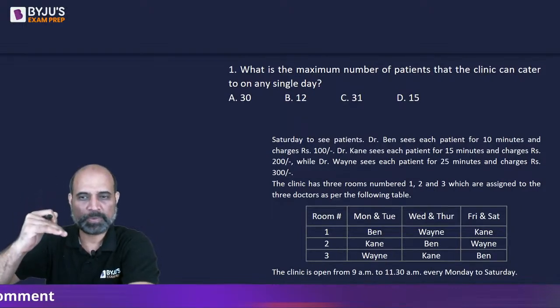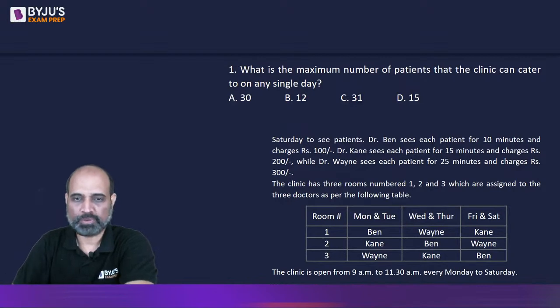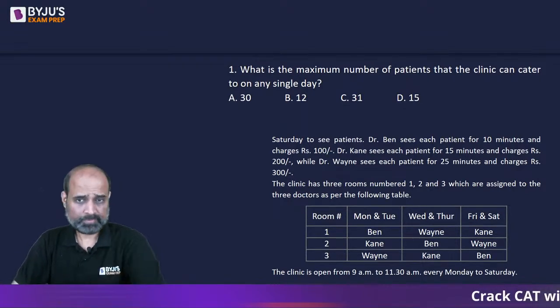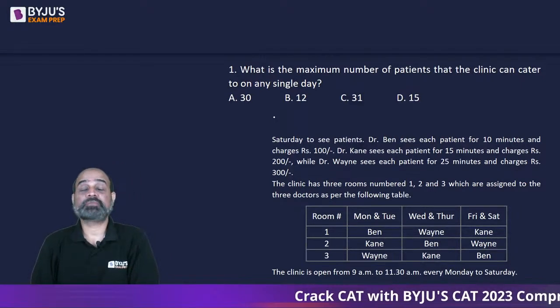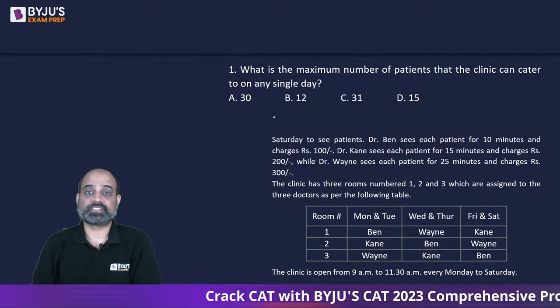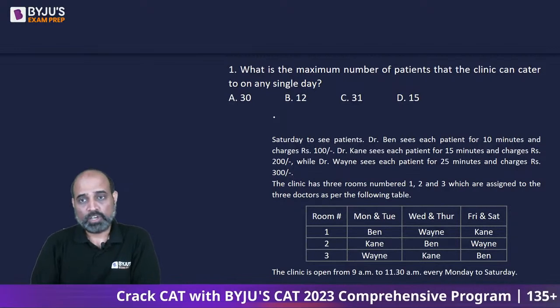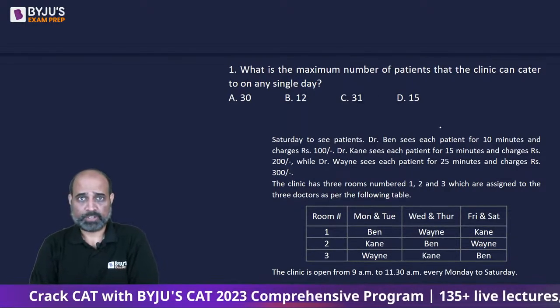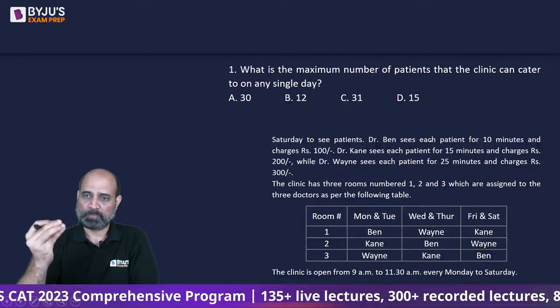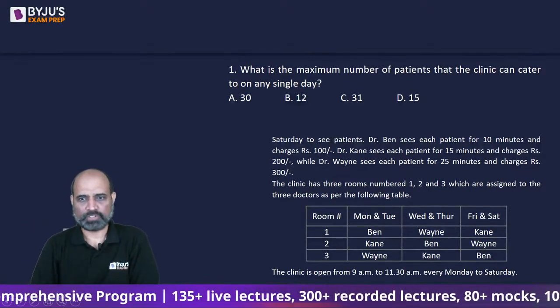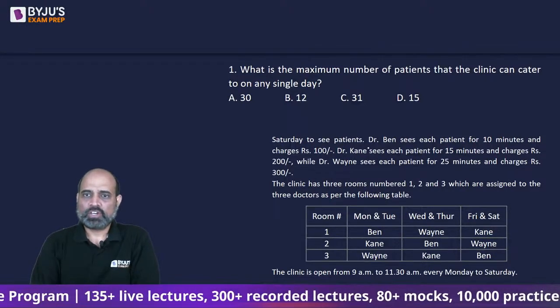The clinic is open from 9 a.m. to 11:30 a.m., that part has now come up. Okay, so the first question is, what is the maximum number of patients that the clinic can cater to on any single day? You can see that there is no cannot be determined option. So none of these, which means if we pick a particular day, that will be enough.